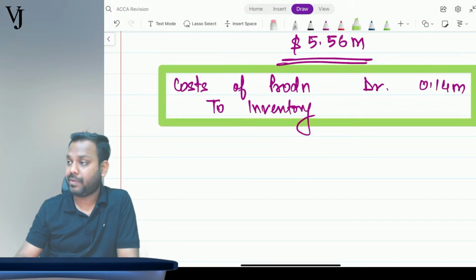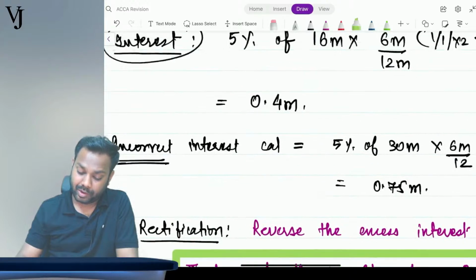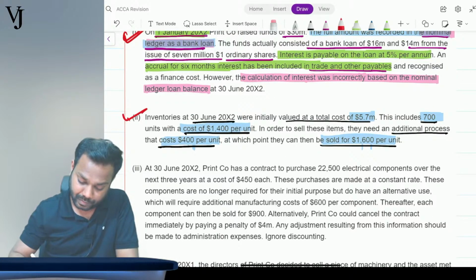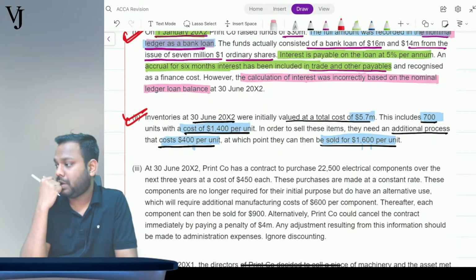Is that clear, everyone? Is the second adjustment clear to everyone? Guys, come on, tell me, is it clear, everyone? I don't want to go fast. Come on, guys, tell me, is it clear, everyone?